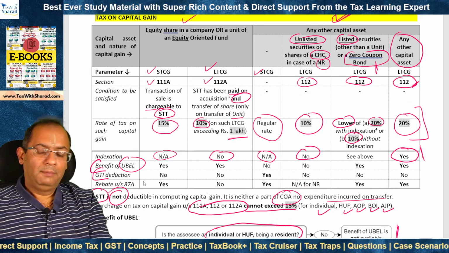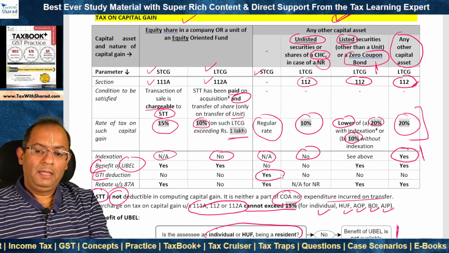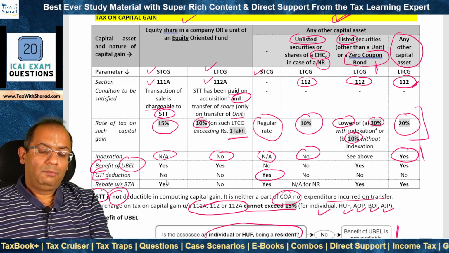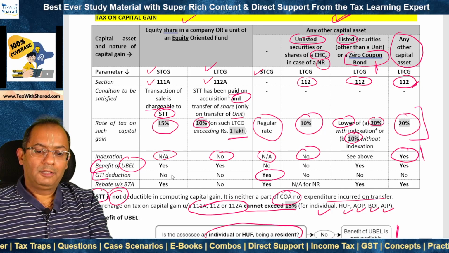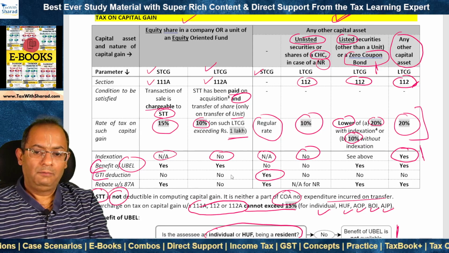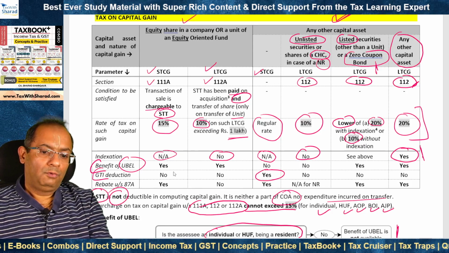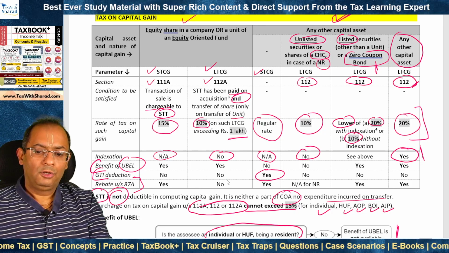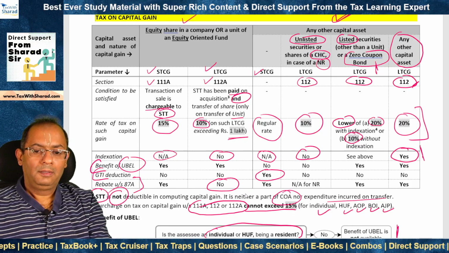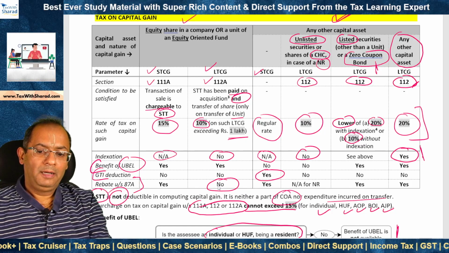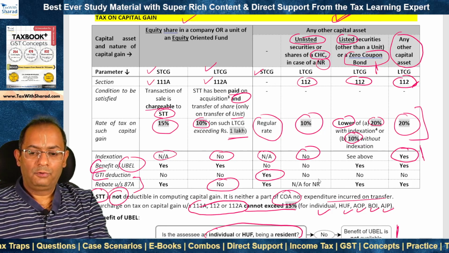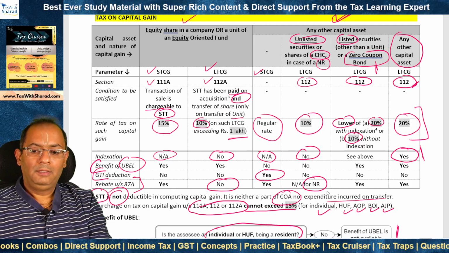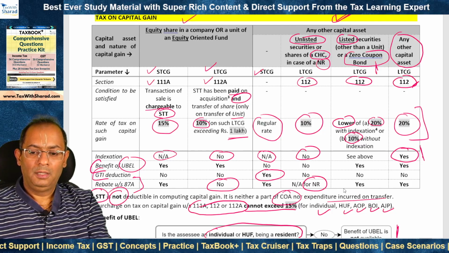Deduction from gross total income. We can claim it only on short-term capital gain which is taxable at the regular rate. Deduction from gross total income under chapter VIA cannot be claimed in respect of all other capital gain, that means 111A, 112A and 112. What about rebate under section 87A on the tax computed on this capital gain? It is not available in the case of tax on LTCG under 112A, but it is available in all other cases. Of course, in the case of 112 LTCG, which is taxable in the case of a non-resident, 87A is not applicable because 87A is available only to a resident.